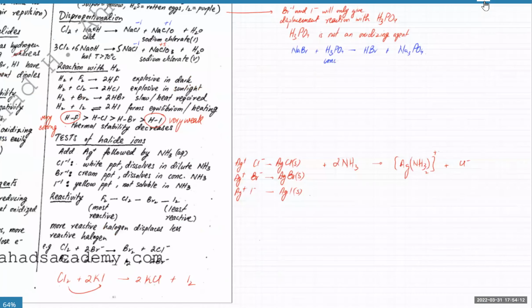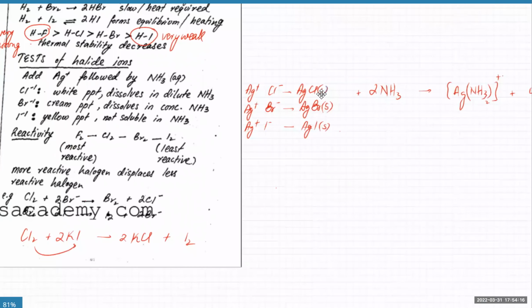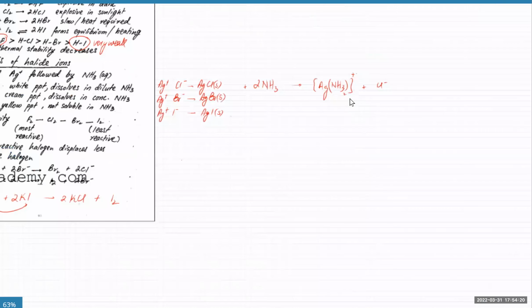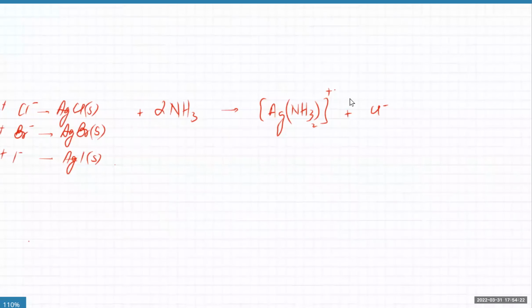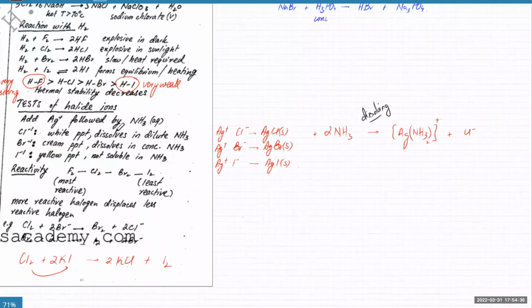So I told you that with AgCl precipitate is formed, but with NH3 it dissolves. This is the part where it's dissolving. The others, the last one will not dissolve. The Br-1 precipitate will dissolve, but only in concentrated NH3.